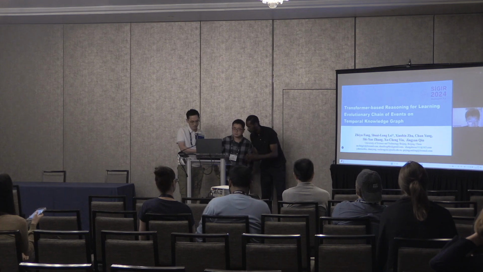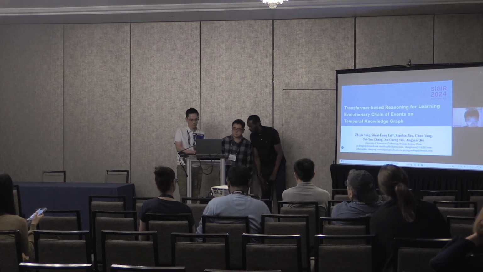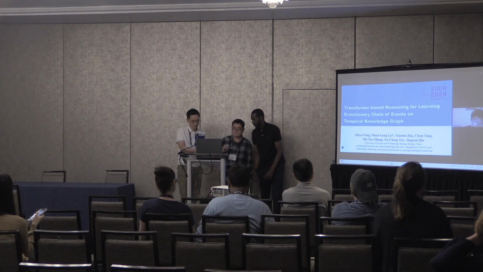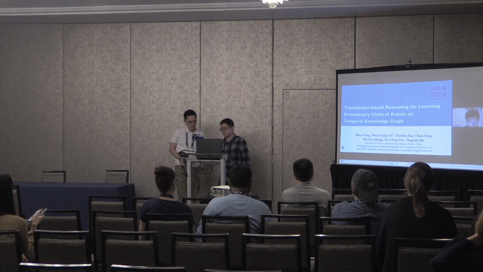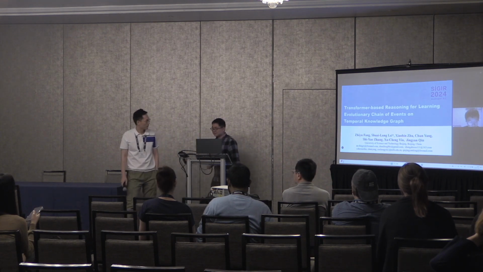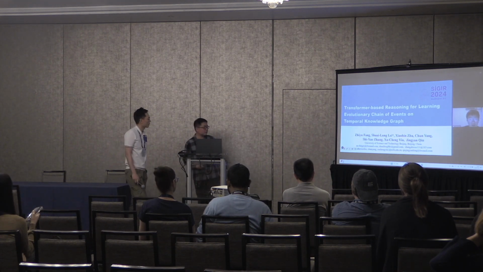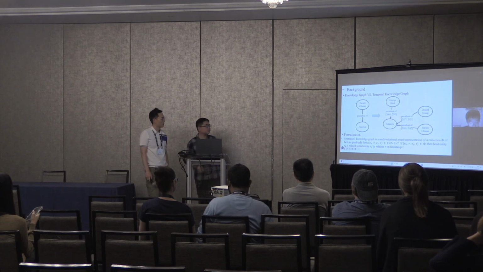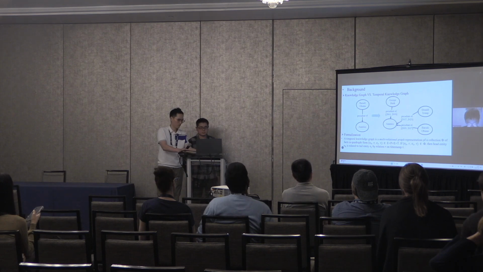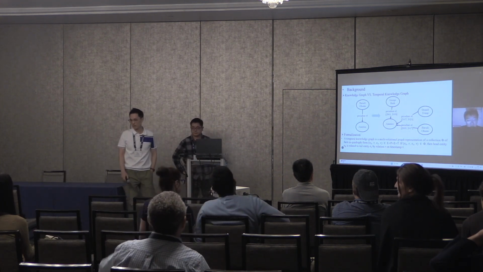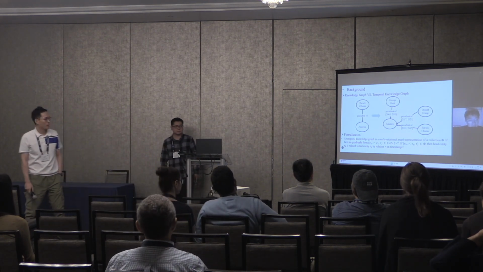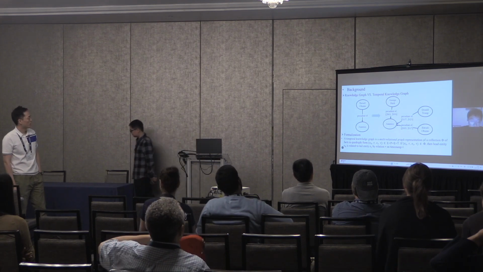Hello, everyone. I'm very glad to be here to show our work about temporal knowledge graph. Today, the topic I'm going to talk about is transformer-based reasoning for learning evolutionary chain of events on temporal knowledge graph. Knowledge graph stores human summarized prior knowledge in structured data formats and is widely applied in many tasks, such as information retrieval, intelligent question answering, and recommendation systems.